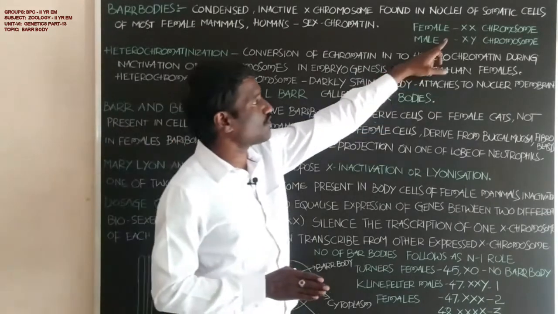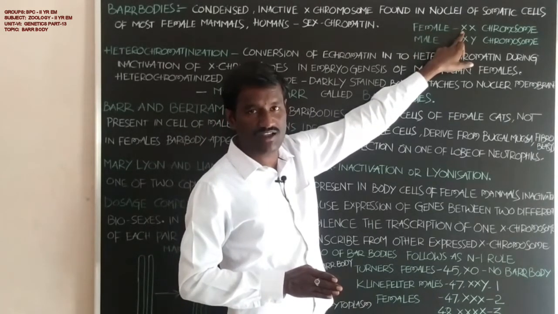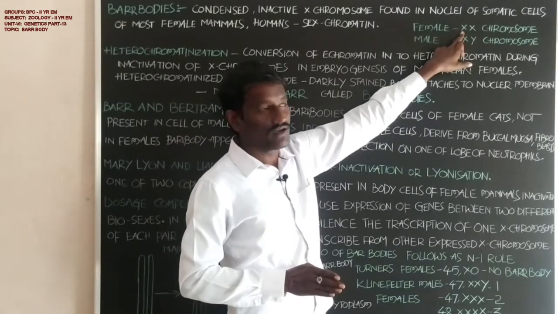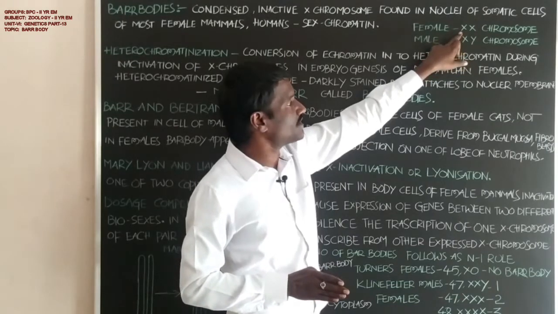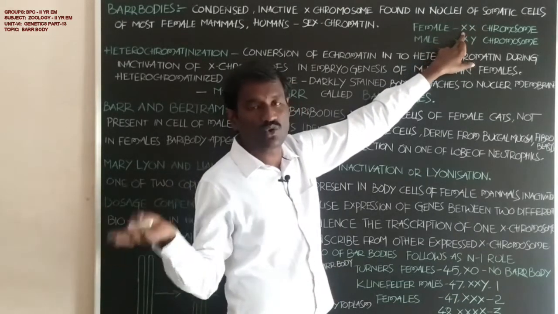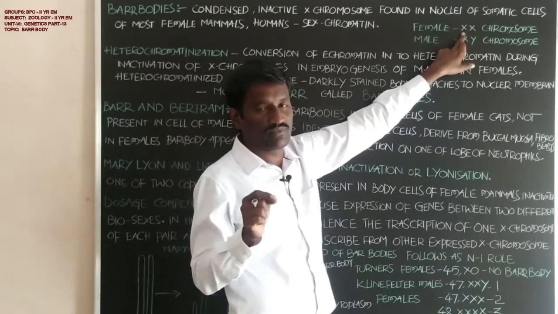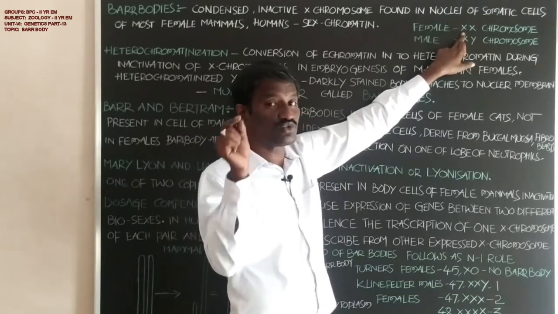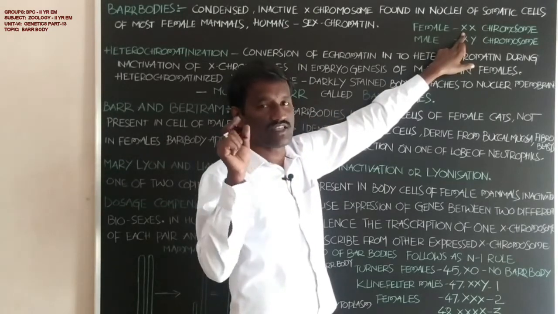One of the X chromosomes goes to condensation and inactivation. It goes to heterochromatinization. Okay students, it is converted into heterochromatin. This appears as a dark body which attaches to the nuclear membrane of the cell.